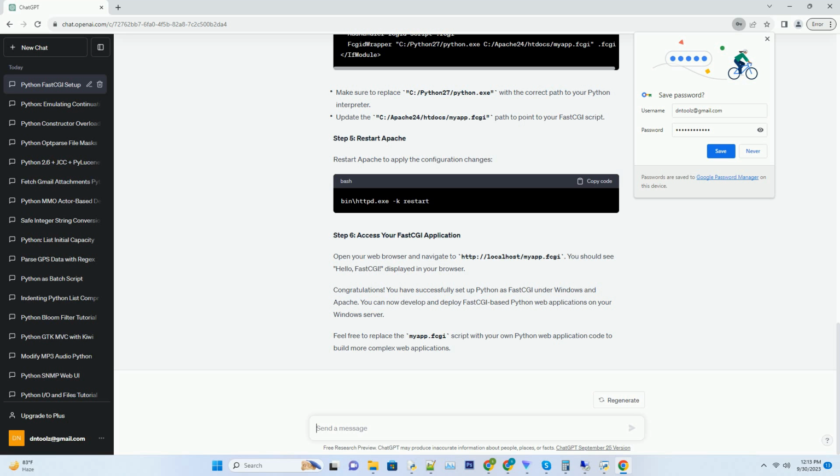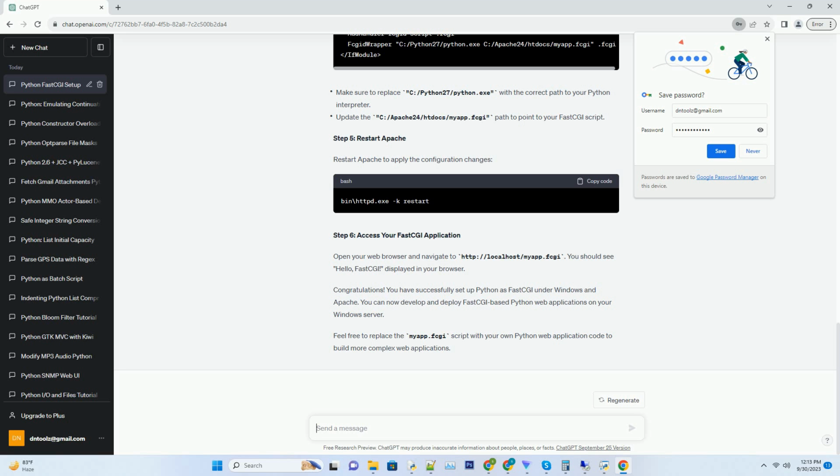Step 6. Access your FastCGI application. Open your web browser and navigate to http://localhost/myapp.fcgi. You should see Hello, FastCGI, displayed in your browser.